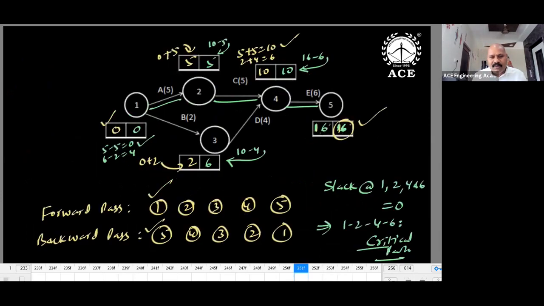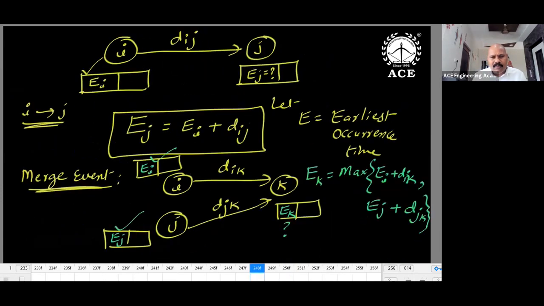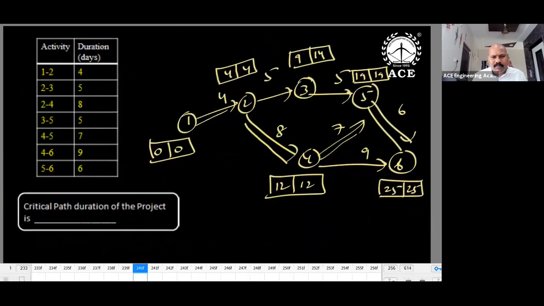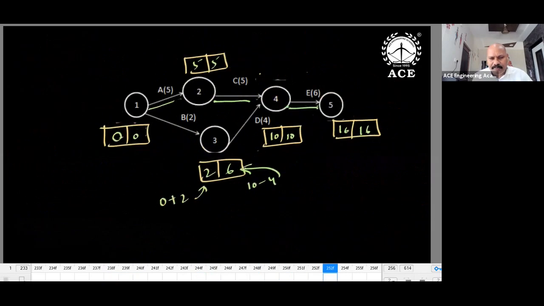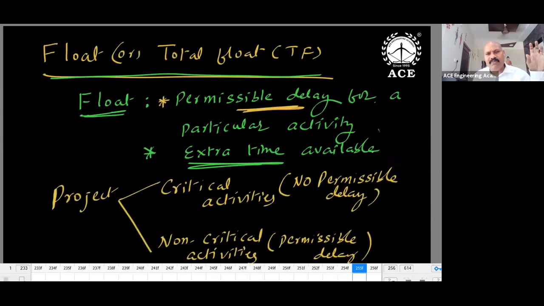Then how to get the slack values? For any event, you can have the calculations. Just I've shown you. You can go through the slides. I'll upload this in PDF format so that you can go through this. Next, total float. What is float? Float is different, slack is different. Slack is estimated for an event, float is estimated for an activity. So you may expect questions in outline definitions only. Worst case, you will get numericals. Anyway, how to solve the problem, then I'll show.